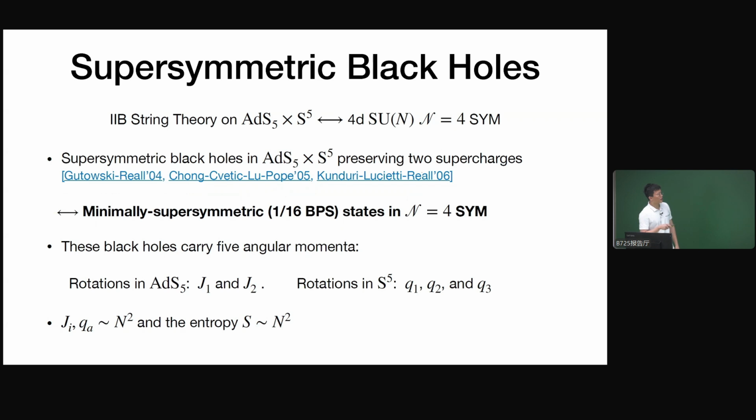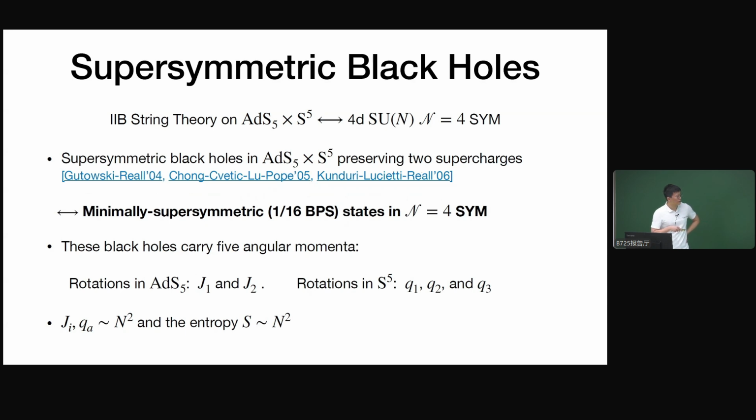On this gravity side, it is known that we have supersymmetric black holes in AdS5 times S5, and these black holes preserve 2 supercharges. Under this duality, they are dual to the minimally supersymmetric states. In other words, there are 1/16 BPS states in N=4 super Yang-Mills. These states are the states I discussed before. They preserve 1 supercharge Q and Q dagger. And these black holes carry 5 angular momenta.